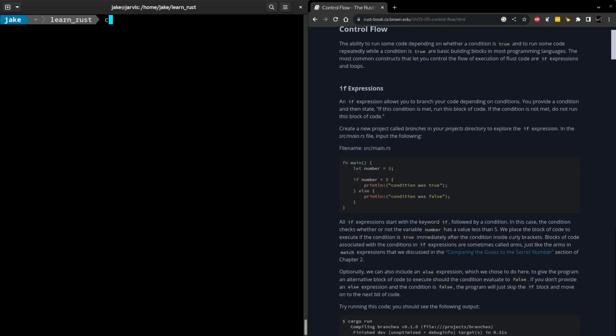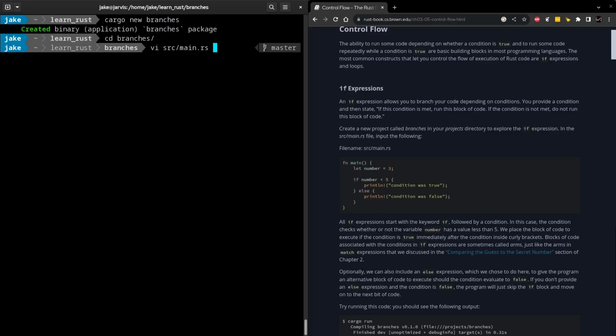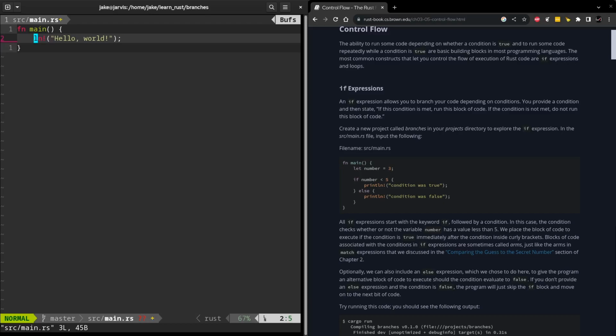What they want us to start with is to create a new project with cargo called branches. We'll move into that and open up the source file and then modify it to be what we see on the screen.